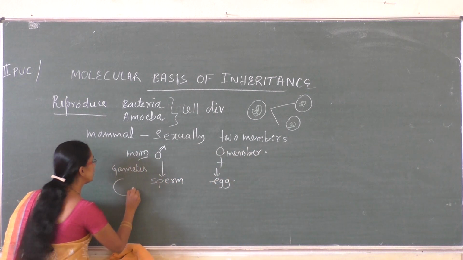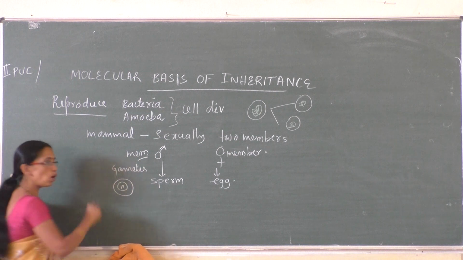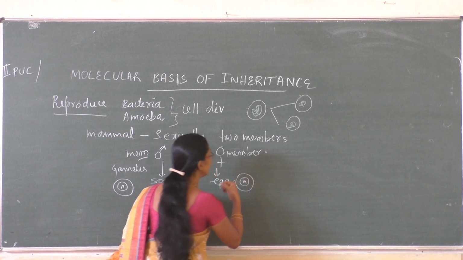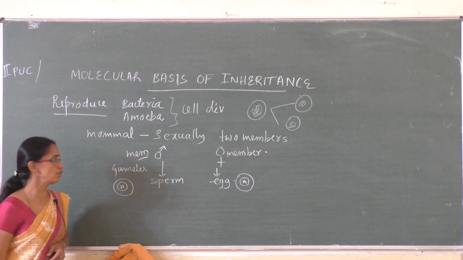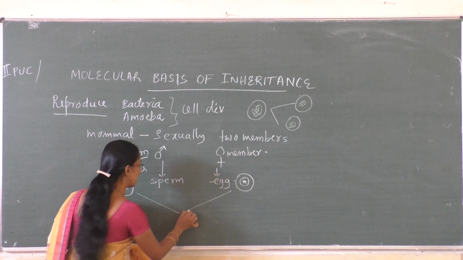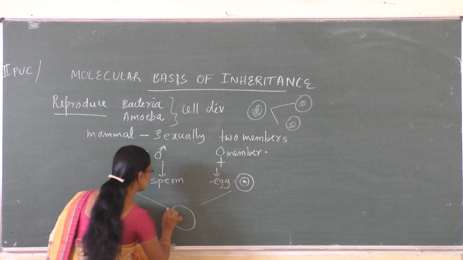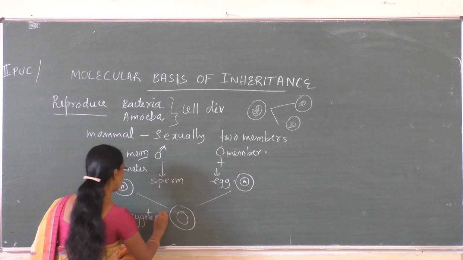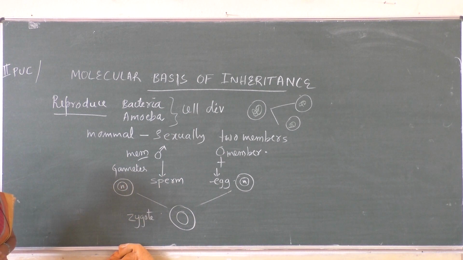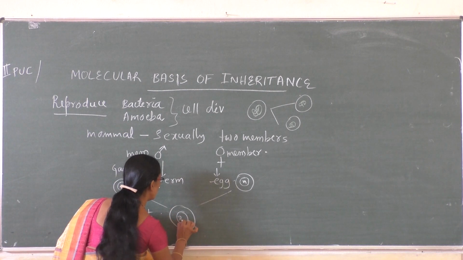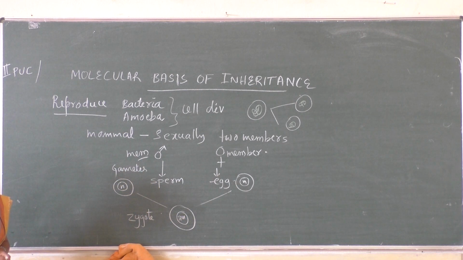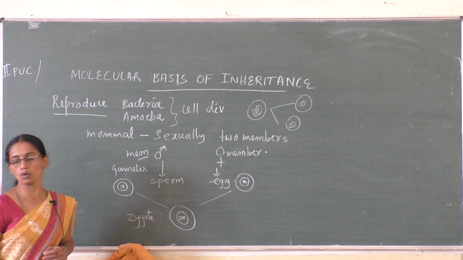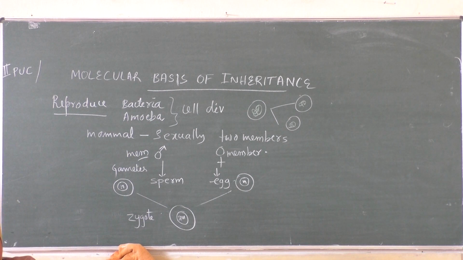So this sperm contains haploid number of chromosomes. This egg also contains haploid number of chromosomes, one set of chromosomes. During the process of fertilization, the gametes fuse, resulting in the formation of a zygote with 2n number of chromosomes.